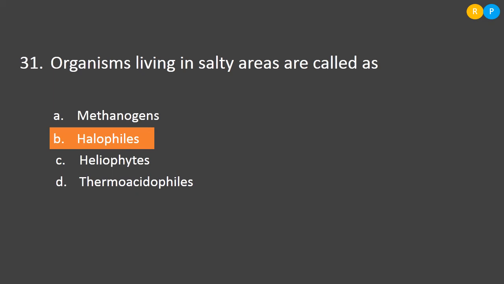Then option B, halophiles. So halo is nothing but salt, philes is nothing but loving. So salt loving organisms are called halophiles. Their habitat is salty area. Because of their habitat they are called halophiles. So the correct answer is option B. Then option C, heliophytes. Heliophytes are plants. They are not able to grow in salty areas. Then option D, thermoacidophiles. Thermoacidophiles are also organisms. They grow very well in hot springs. So the correct answer here is option B, halophiles.